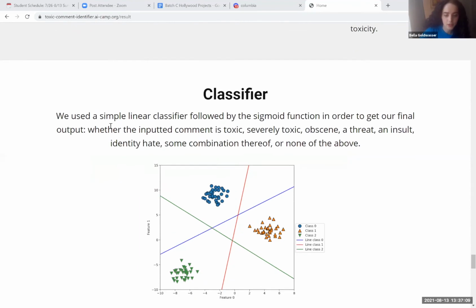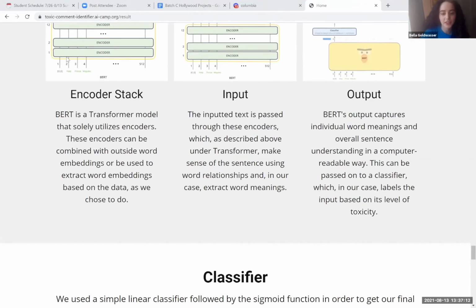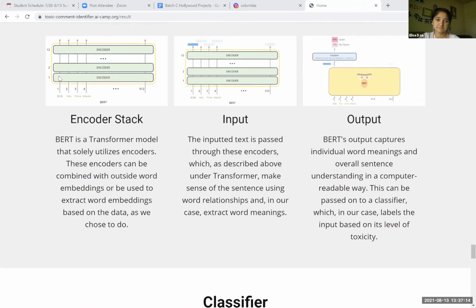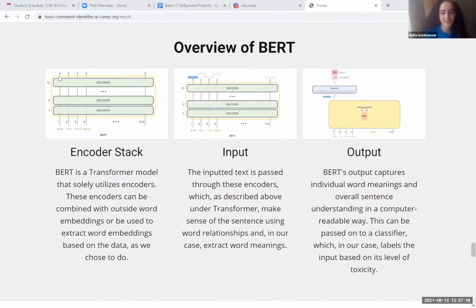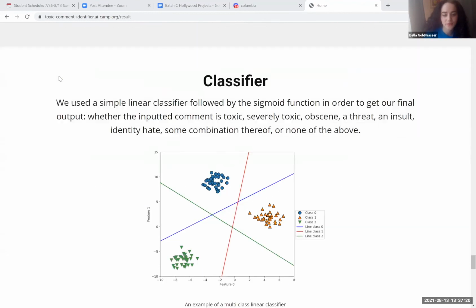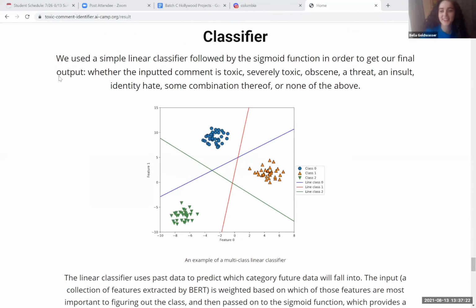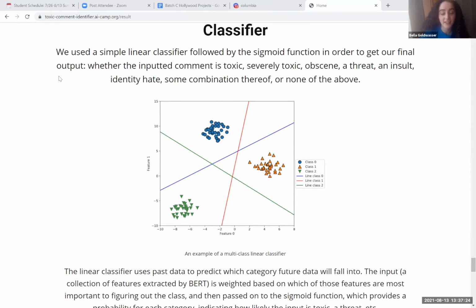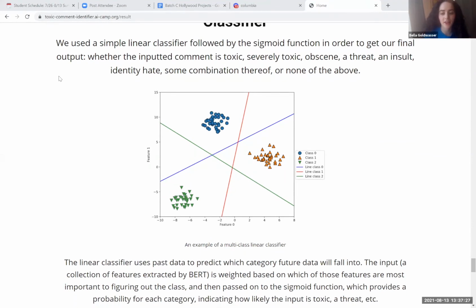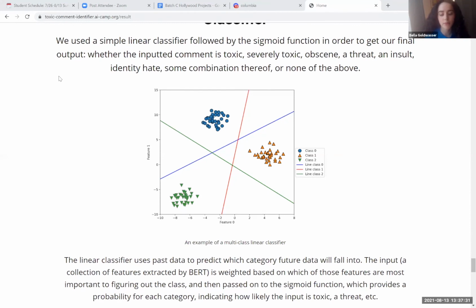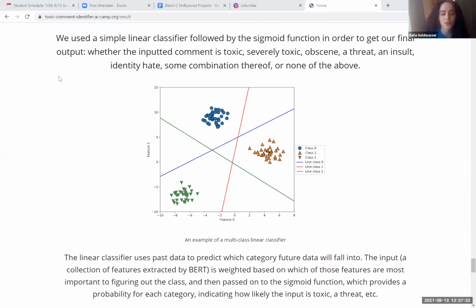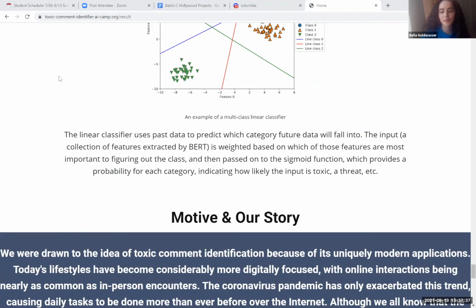BERT's output, which contains the understanding of the input sentence, was then passed on to a basic linear classifier, and then a sigmoid function, which is what allowed us to show the probability that the input comment falls into whichever one of those 6 categories or multiple.